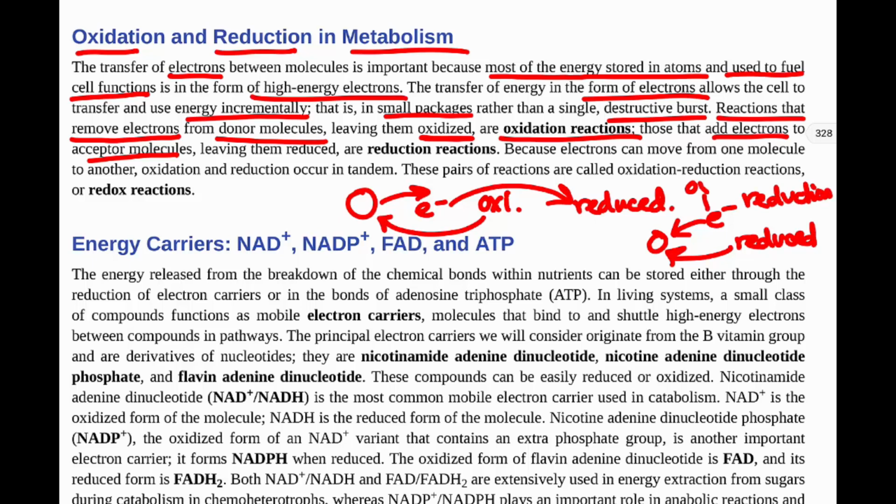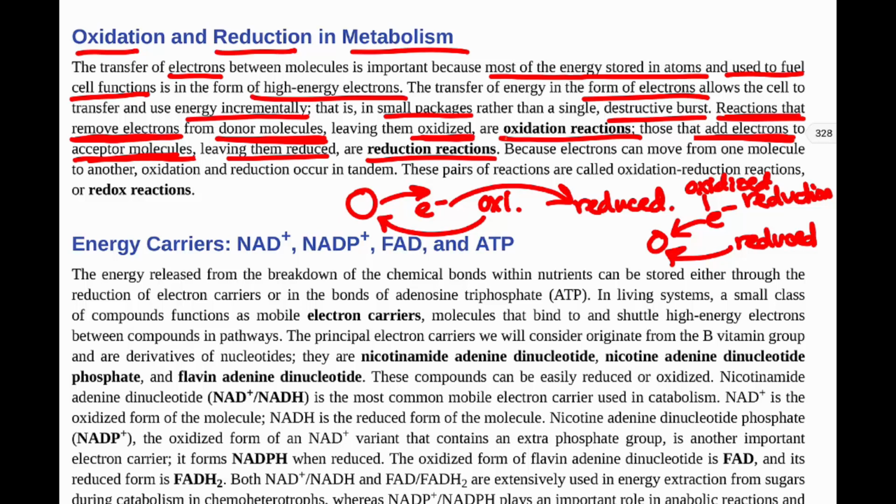So basically when we lose an electron, it's oxidized. When we gain an electron, it's reduced. So when we add electrons to acceptor molecules, we leave the molecule reduced, and that's called a reduction reaction. In a reaction where we remove electrons from the donor molecules, that leaves them oxidized, and that's an oxidation reaction.